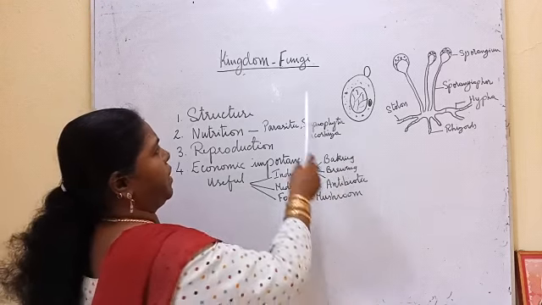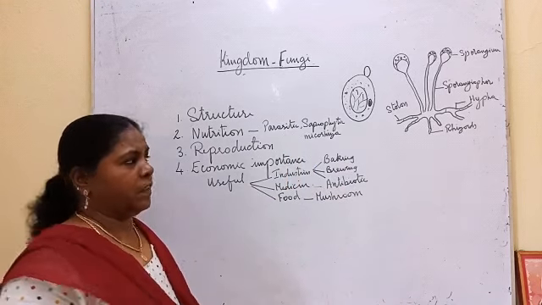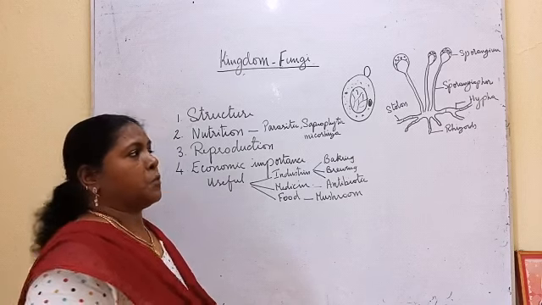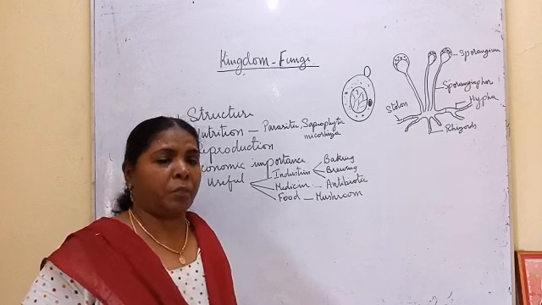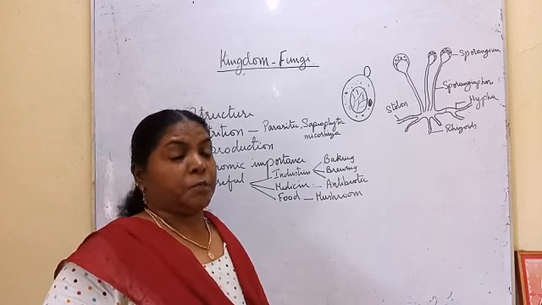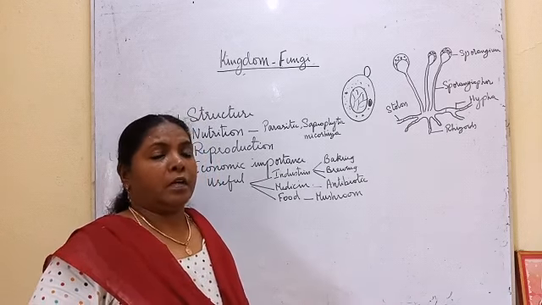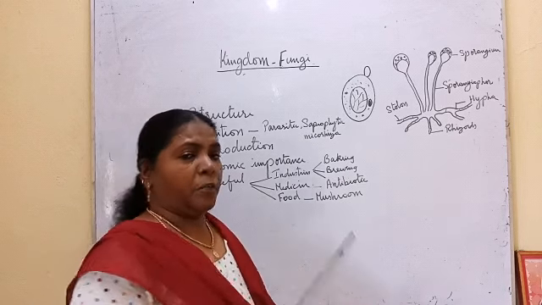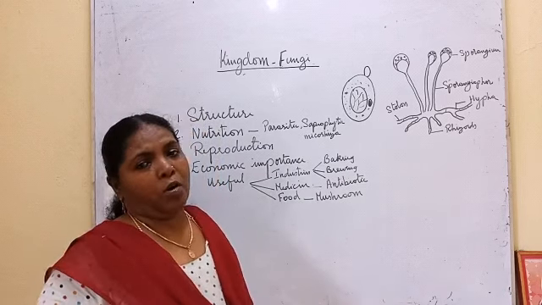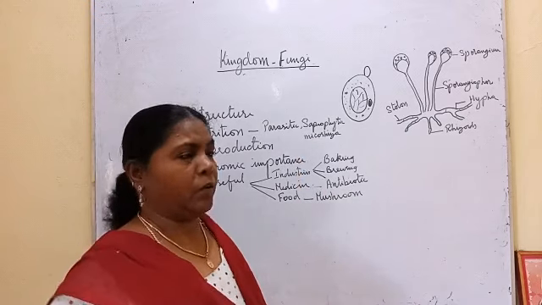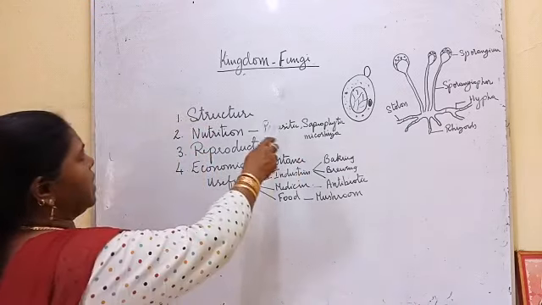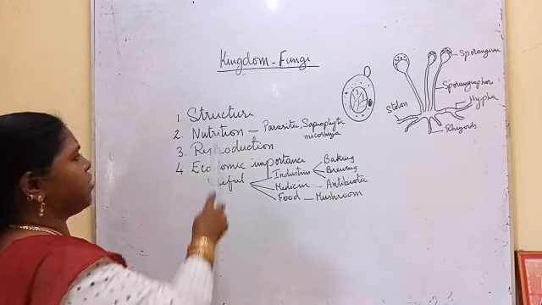But why have we kept them under a separate kingdom? These fungi have a cell wall. Just because they have a cell wall, they cannot be kept under the plant kingdom, because they cannot prepare their own food. And just because they cannot prepare their own food, they cannot be kept under the animal kingdom, because it has a cell wall. So they are given a separate kingdom. Okay. So we are going to see the structure of this kingdom, fungi.